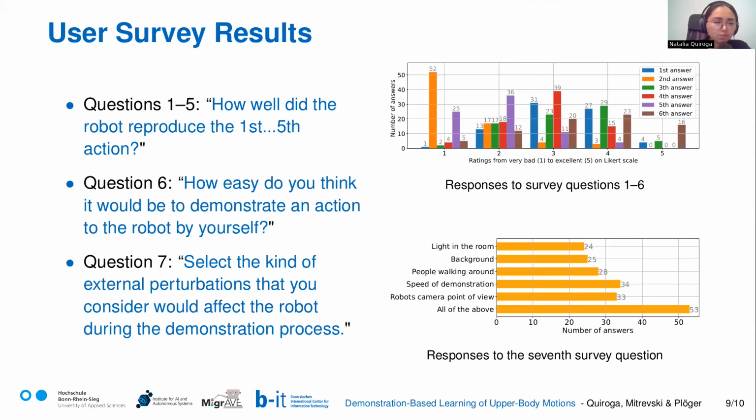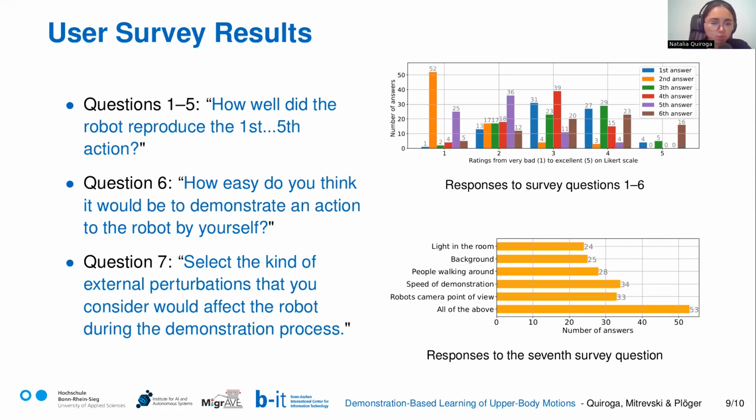The result of the survey shows that some actions were more accepted than others. It means that those can be directly used after one recording. The others have to be recorded again. For the second type of question, how easy do you think it will be to demonstrate an action to the robot? The users had confidence to perform the role of a demonstrator. And for the last question, the point of view of the camera and the speed of demonstration were the ones with most votes.